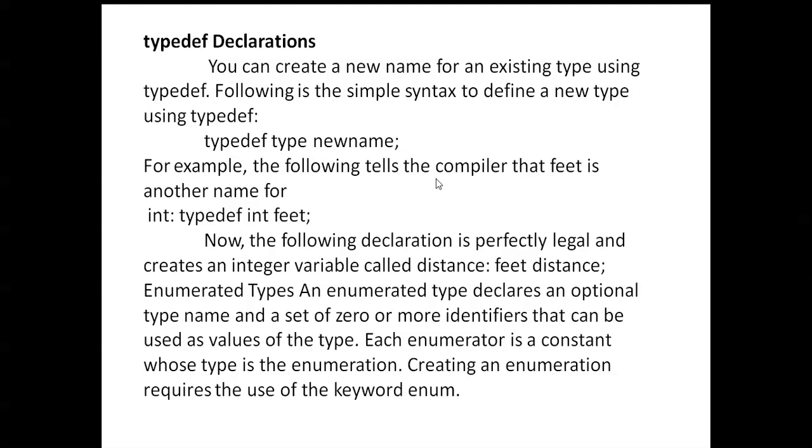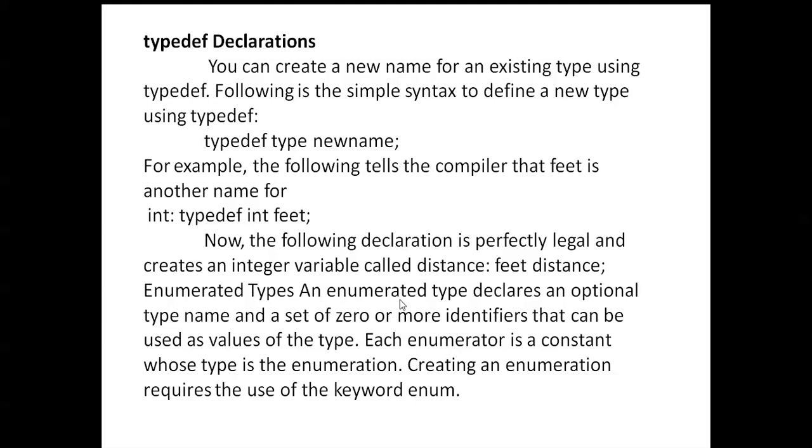For example, the following tells the compiler that feet is another name for int: typedef int feet. Now the following declaration is perfectly legal and creates an integer variable called distance: feet distance.